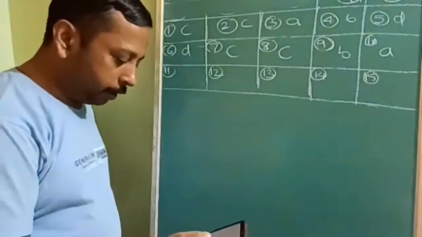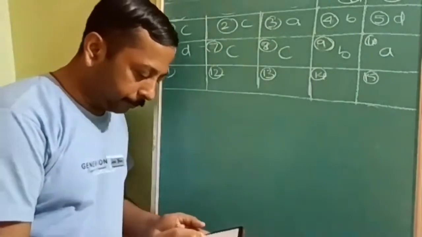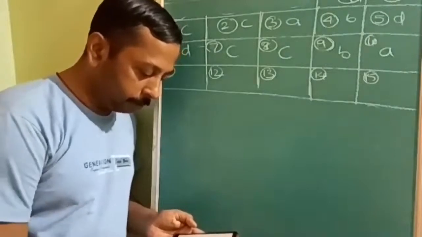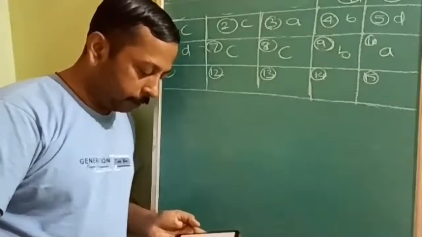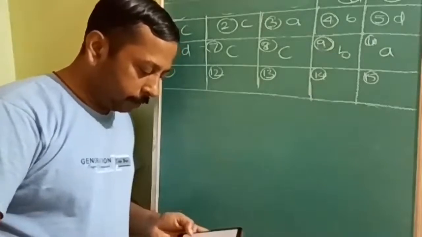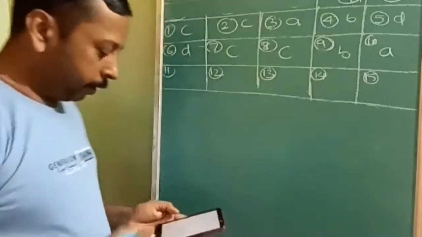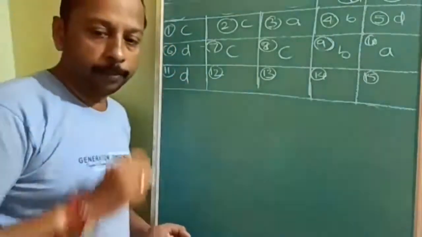Then enzyme is specific. Enzyme is denatured by ultraviolet at high temperature. Enzymes are least reactive at the optimum temperature. No, they are highly reactive at the optimum temperature. So the answer will be D.